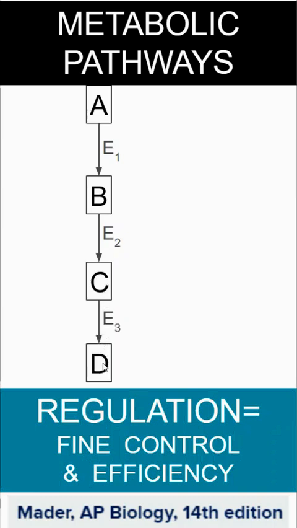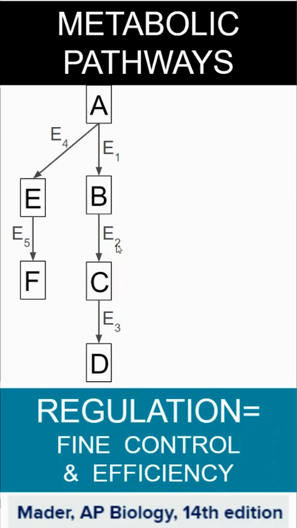And again, that could follow up with the ultimate product of D. Now, this seems pretty straightforward, but the reality when we get into communication and signal transduction pathways as well, there are lots of different options that things can take.